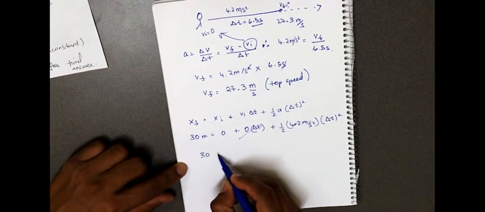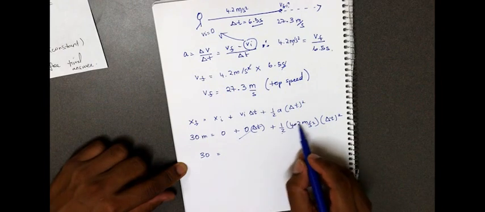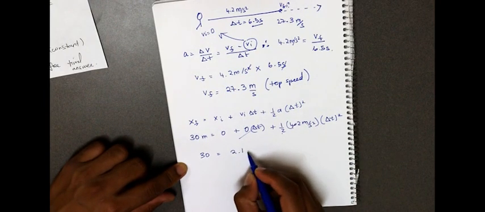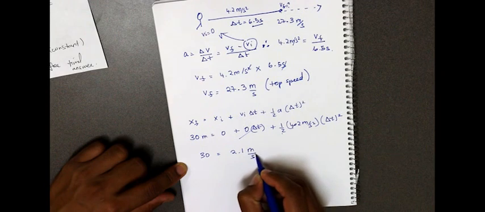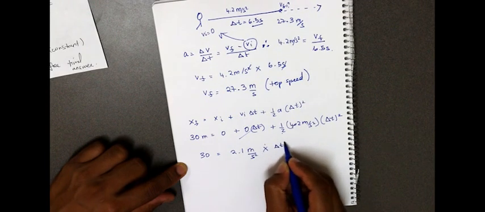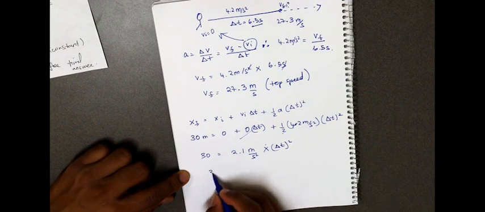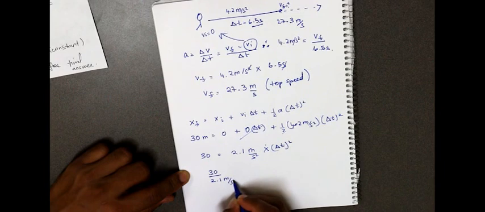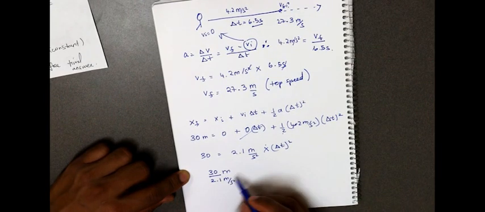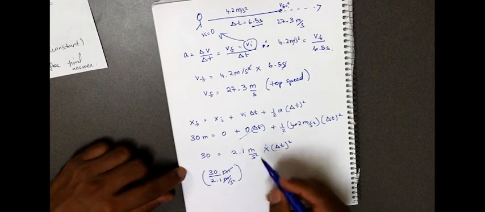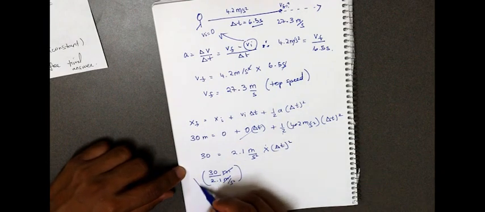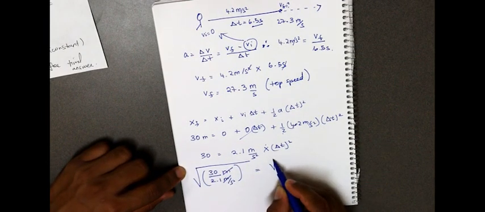So 30 meters equals, 4.2 divided by 2 is 2.1 meters per second squared, times the square of change in time. So what we get is 30 divided by 2.1 meters per second squared. The meters cancel, and this is a square root.